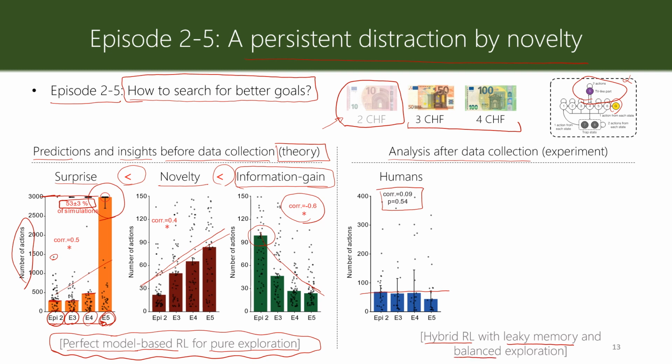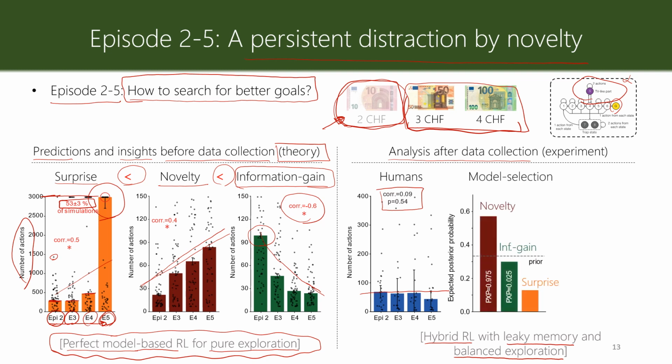And we allow for balanced exploration. It's not pure exploration anymore. The agent puts some weight on this 2 Swiss francs and says, okay, it's true, I know that these better goal states exist, but there's still some reward value on this, and the agent should not ignore that.